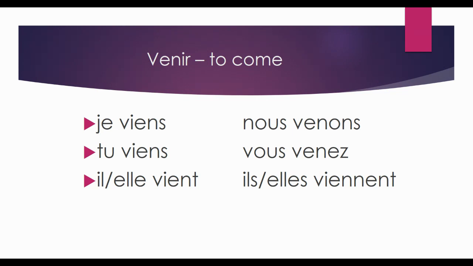Now, if you can see, we do have a pattern here. Once again, these two are similar. Je viens and tu viens are the same, and then it's going to tweak here to this T in the il and the elle form. Now we have nous venons, where we get that VEN from the infinitive, take off the IR and add the ONS that we're used to. The same thing here, we take off that IR and add that EZ that we're used to in the vous form. Then we have ils, elles, viennent.